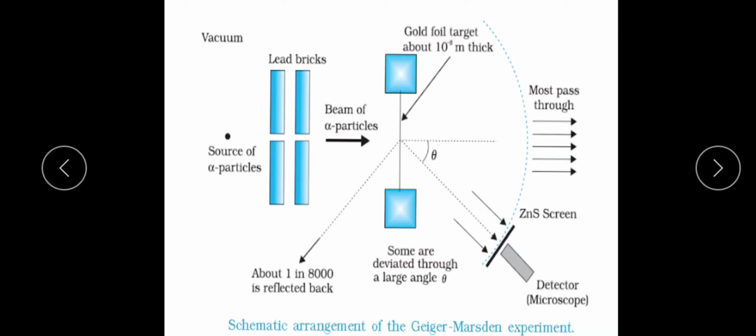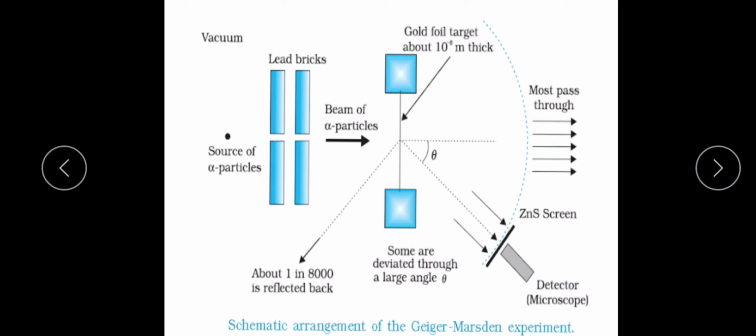The thickness of the thin gold sheet is about 2.1 times 10 to the power minus 7 meter.